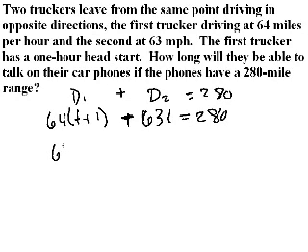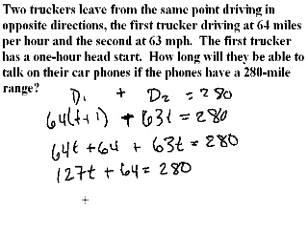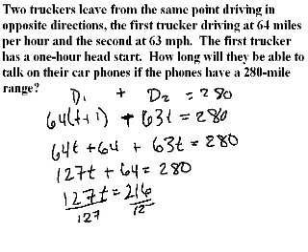I'm going to distribute the 64 through. So I have 64T plus 64 plus 63T is equal to 280. Combine like terms: 64T plus 63T gives me 127T, plus 64 is equal to 280. When I subtract 64 from both sides, I get 127T is equal to 216. Divide both sides by 127, and I get T is equal to 1.701 if I round to the third decimal place.